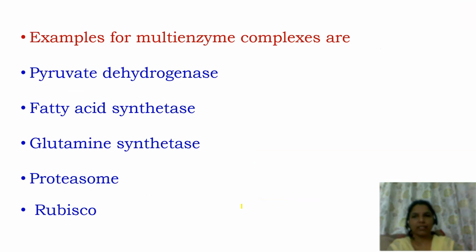With that introduction, let us go to the examples of multi-enzyme complexes. They are pyruvate dehydrogenase complex, fatty acid synthase complex, glutamine synthase complex, proteasome, and rubisco. These are some of the examples of multi-enzyme complexes.